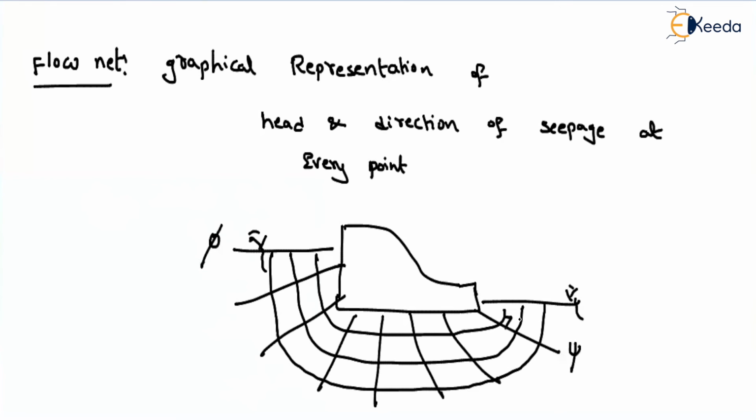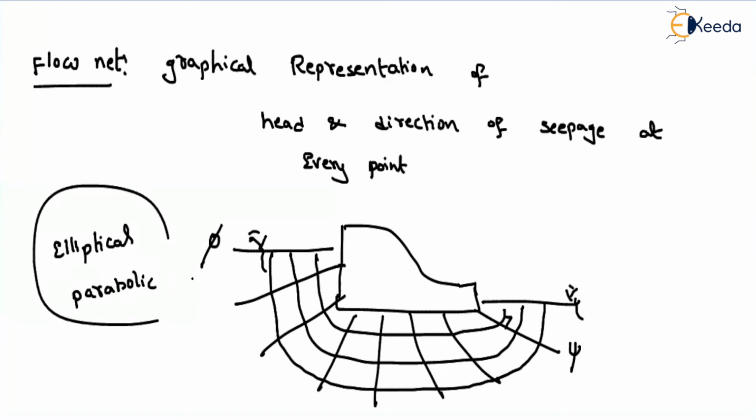And these two will always be in the perpendicular direction. And these are always nothing but your continuous curves. Depending on the Laplace equation, they will be either of elliptical shape or of parabolic shape. Okay, right? Now, what are the properties of this?